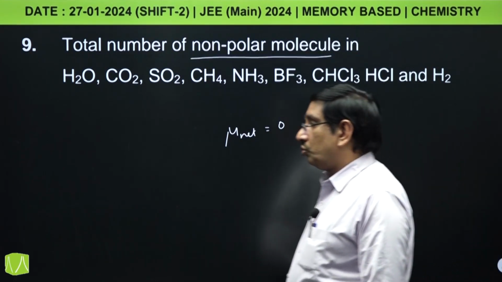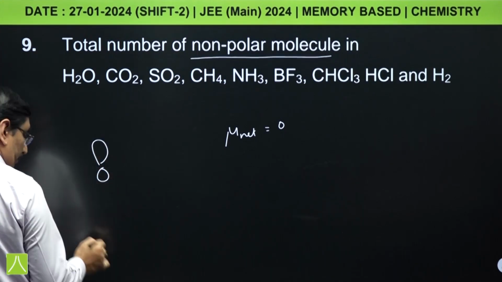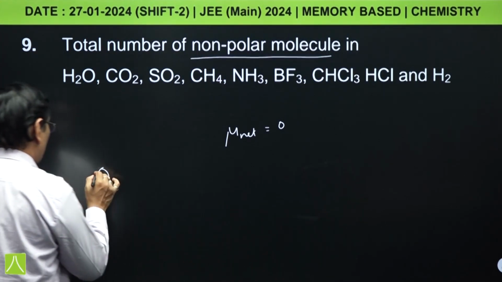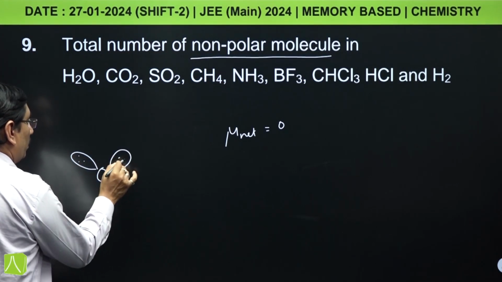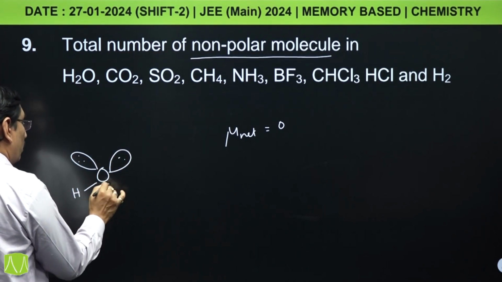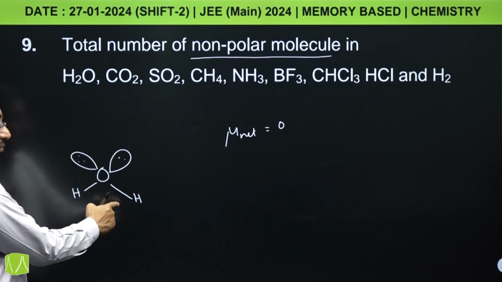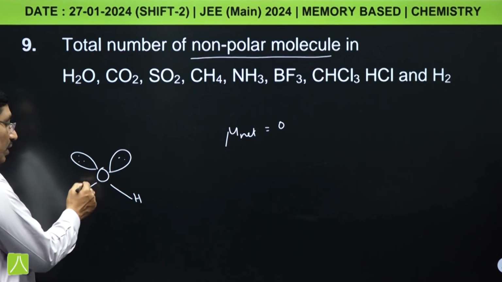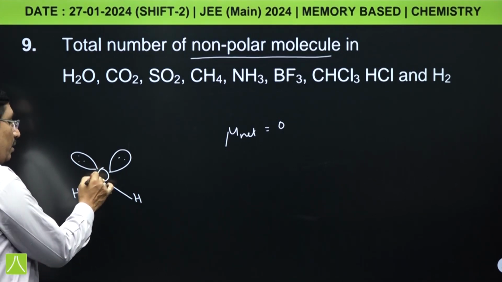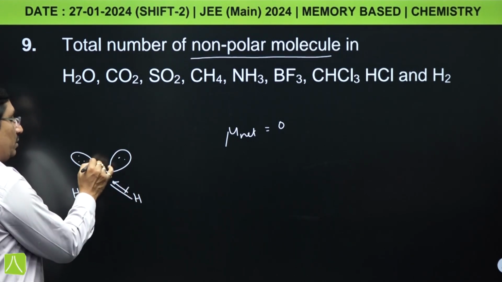If you take H2O, H2O में there will be 2 lone pair and 2 bond pair. So its net dipole moment cannot be 0 because the dipole moments can be directed towards this side.